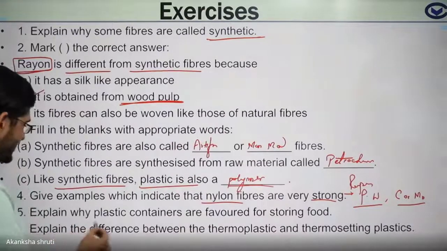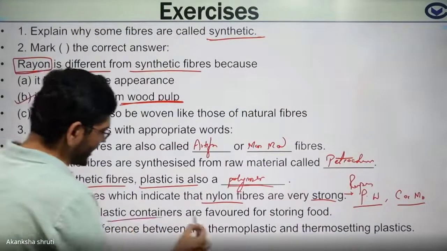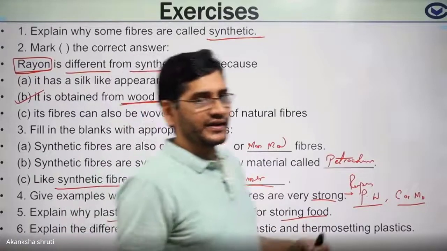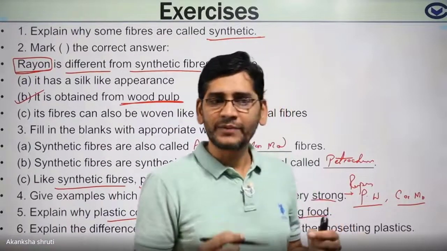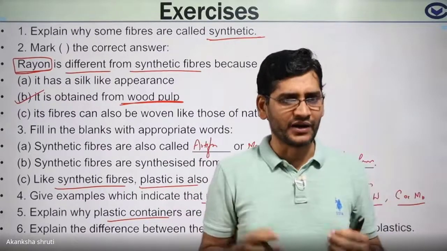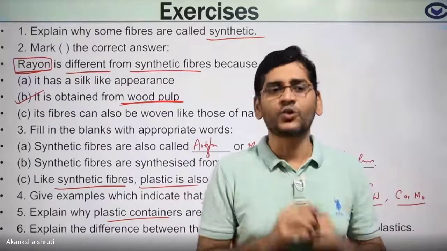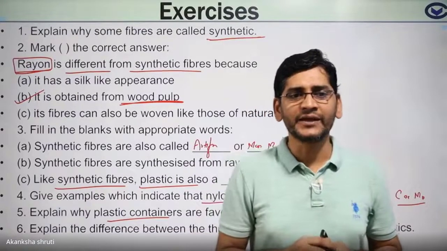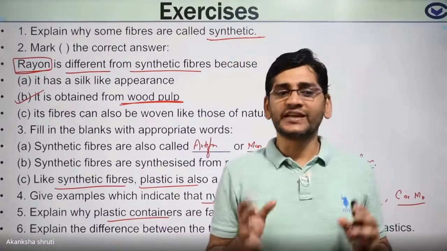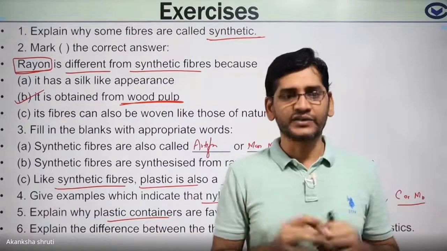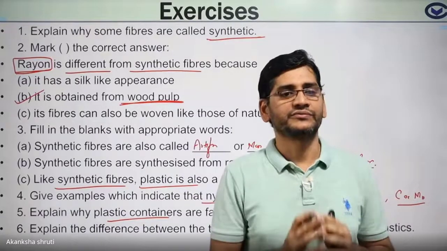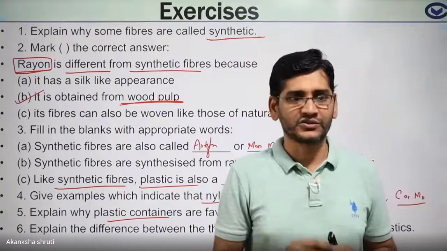Question number 5, explain why plastic containers are favored for storing. So why is plastic preferred? It is lighter and durable. Also they are non-corrosive. Means, student, if you are storing liquid material inside an iron utensil or iron pot, it will get corroded because of reaction.